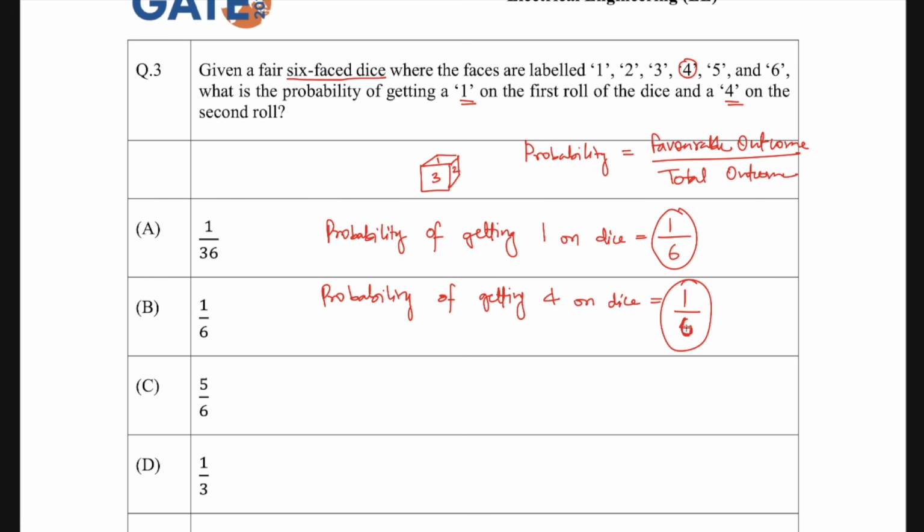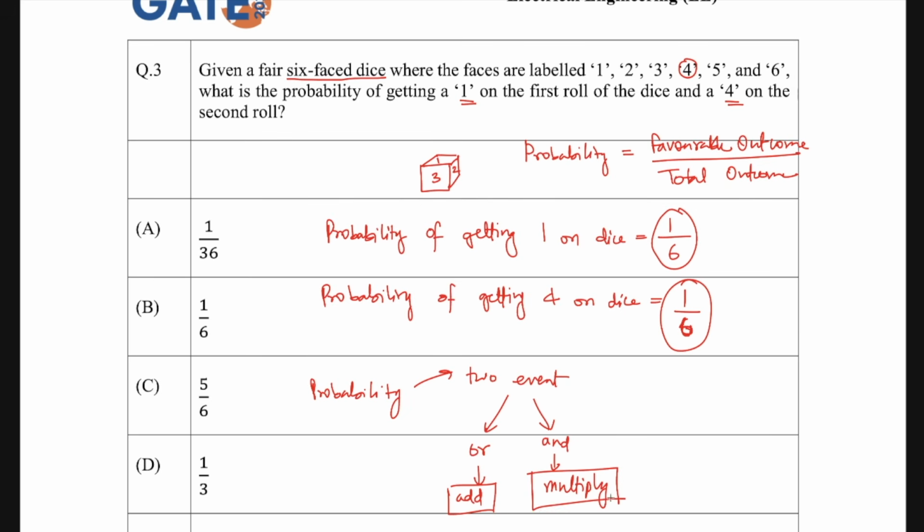Now there is a very important thing which you have to take care of. Whenever in a probability kind of question you are given two events, and these two events are attached to each other by "or", in that case you have to add the probabilities. And if they are related with each other with "and", in that case you have to multiply the probabilities. A very important short trick you can say, and that can be used here as well.